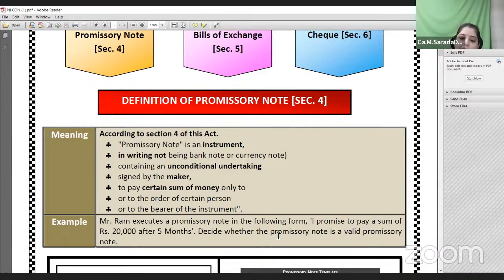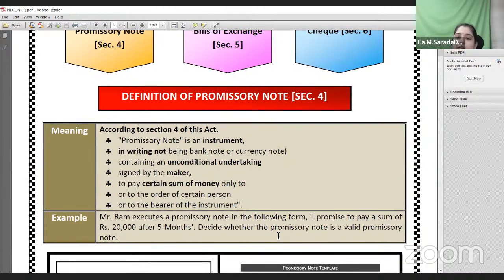Next, in the case of a bill of exchange, you have two parties initially, and afterwards three parties. What are those two parties? It's a transaction between the buyer and the seller. The buyer who purchases goods on credit is called the drawee, and the person who sells the goods on credit is called the drawer.